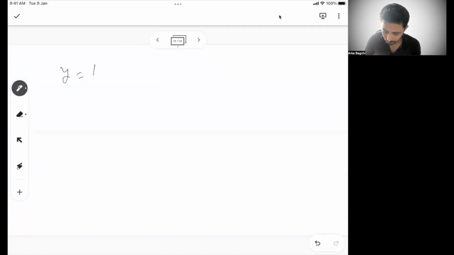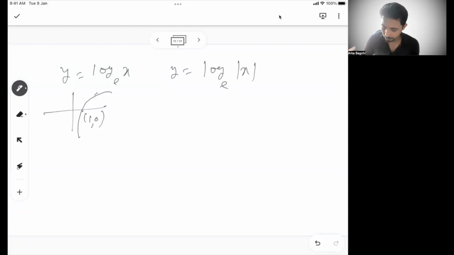We have y equal to log of x base e. This is the base graph, right? This is at 1 comma 0. Then we have y equal to log of mod x base e, which is basically the graph coming from both the sides. Then we have log of mod x base e whole modulus.